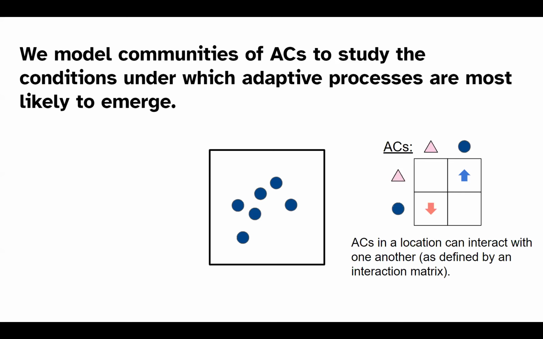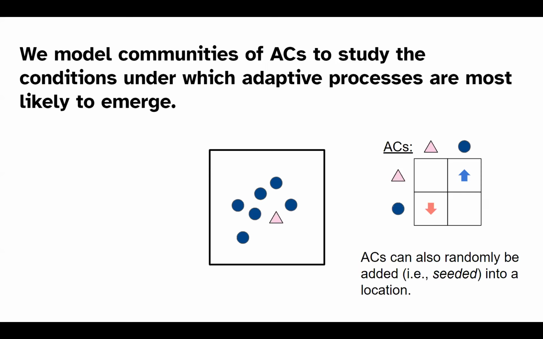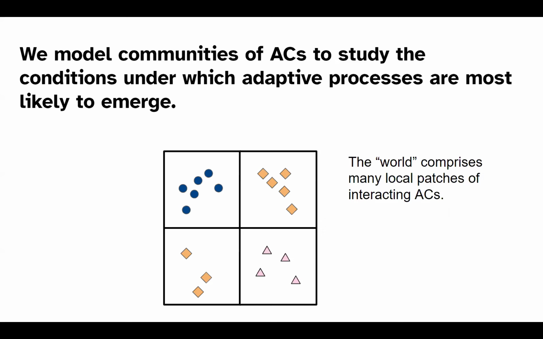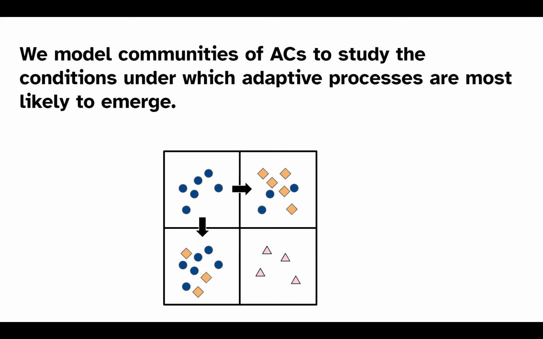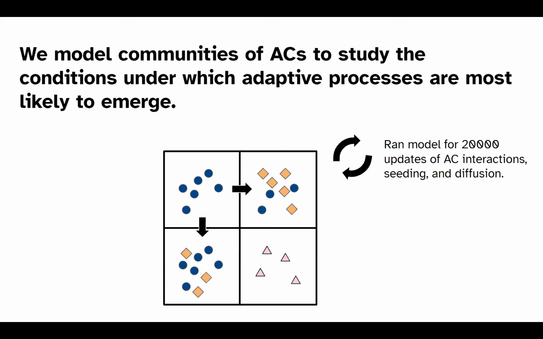Now the ACs can also seed randomly into new locations from various spots in the world. In the next slide, we see a pink triangle return to this spot, quite like this, as it has been seeded back. And because this world is comprised of many local patches, the way that these autocatalytic cycles can traverse the space is by diffusing into adjacent cells.